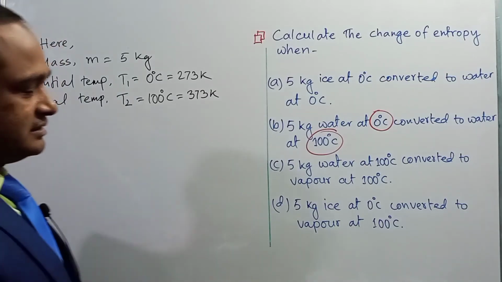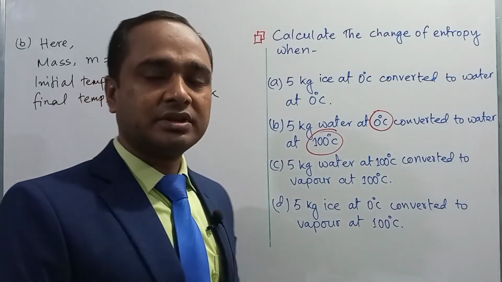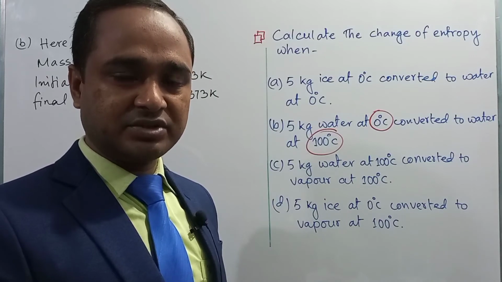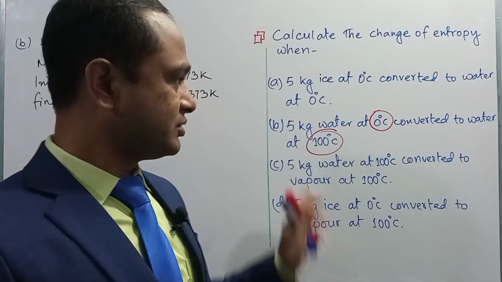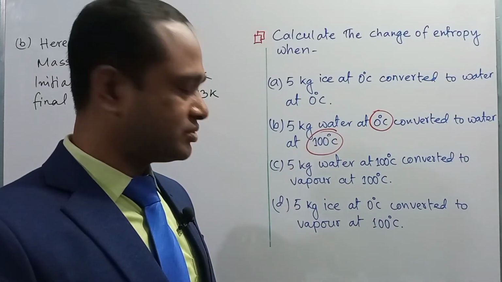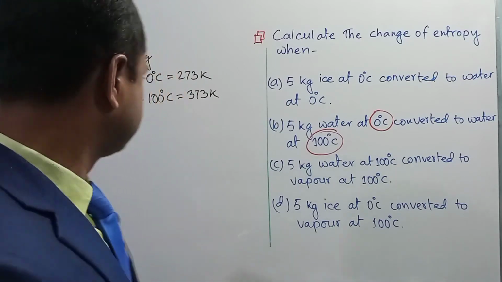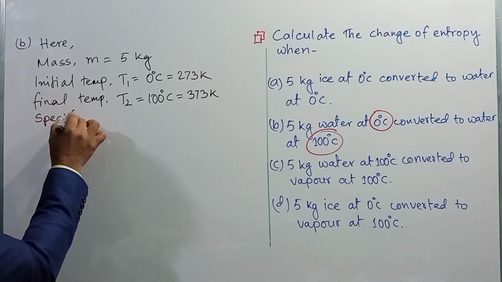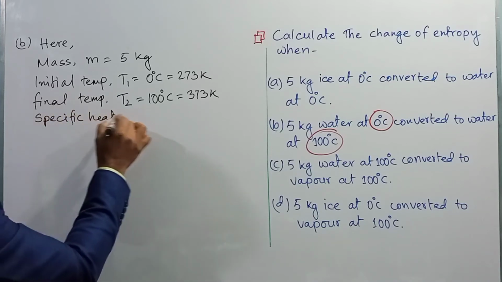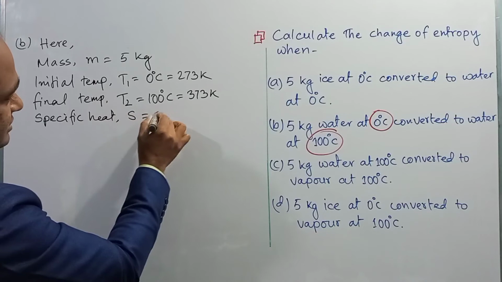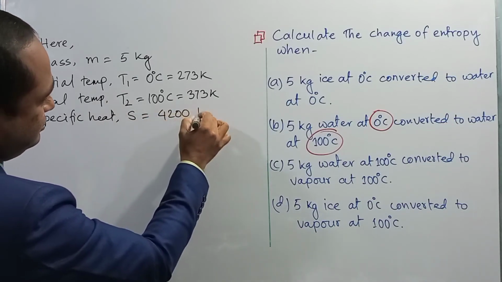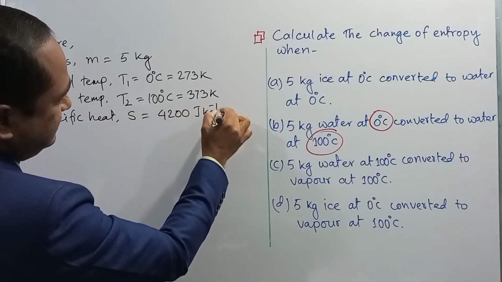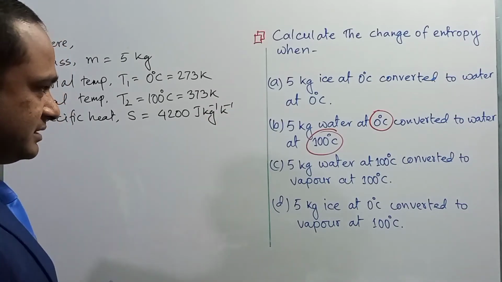And in this case we need to know the specific heat of water to calculate the required heat to convert water from 0 degree to 100 degree Celsius, right? So specific heat, which is denoted by S, is equal to 4200 joule per kg per Kelvin, right?